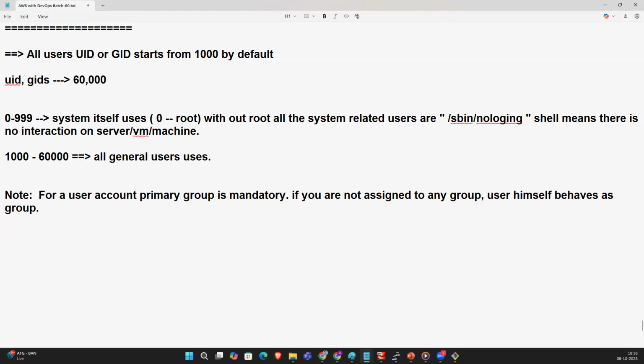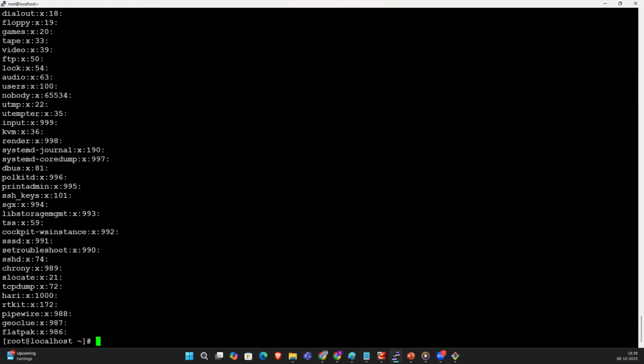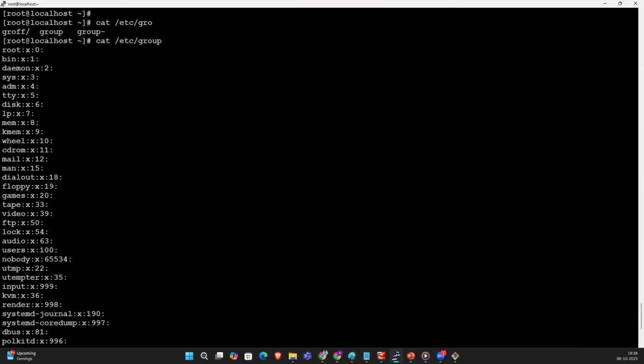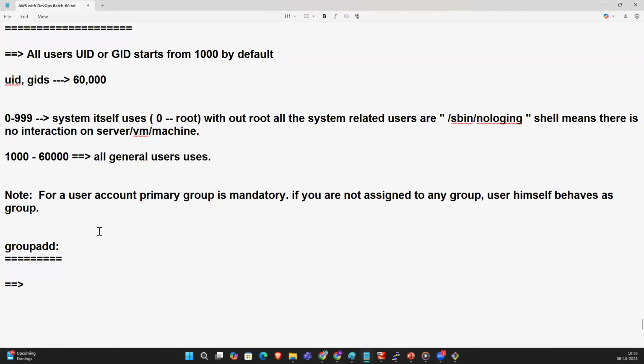So how can you create a group? groupadd is the command to create the group. The group information will be available under cat /etc/group. So this is the group information. If you are not assigning to any group, Hari himself behaves as a group. groupadd.